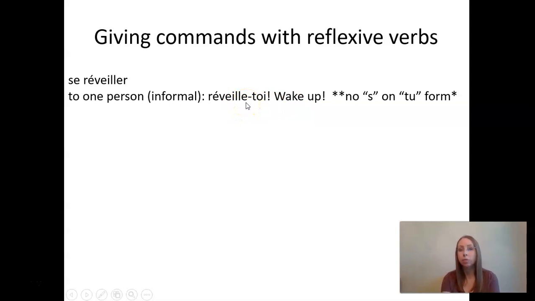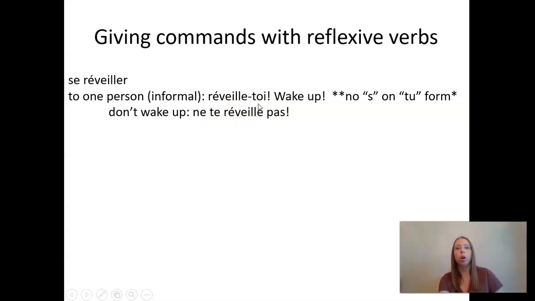Réveille-toi. Négatif, what two words do we always need to make something negative? Ne and pas. So check this out. The te goes back before the verb like it always is. The only time you can ever have me, te, nous, vous, all those after the verb is in a positive command. So in the negative command, the te is where we'd expect it, right here before the verb. So for the negative command, the se changed to te, which we expect because it's the tu form, and it's before the verb. So it's only when it's after the verb in the positive command that it's toi. In the negative, it goes back to what we expect, te. And again, there's no S, even though it's the tu form, because that's just the rule. ER verbs in the command form don't have an S. So, ne te réveille pas.